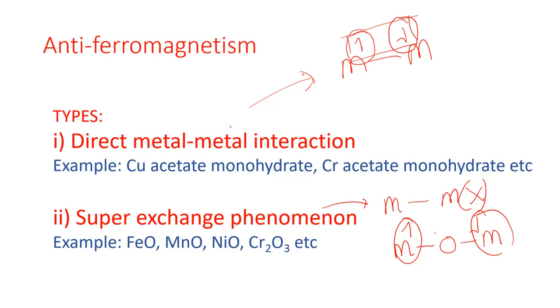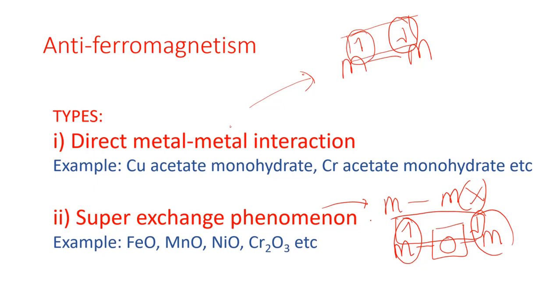Here the oxide ligand is supposed to maintain a bridge between these two metal atoms. Now these two metal atoms can participate with each other through a bridge formation, and this can be considered as the super exchange phenomena.